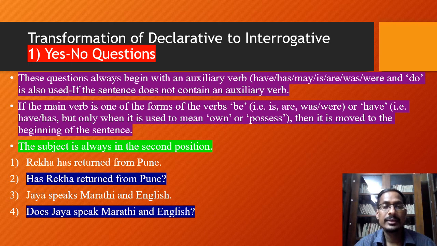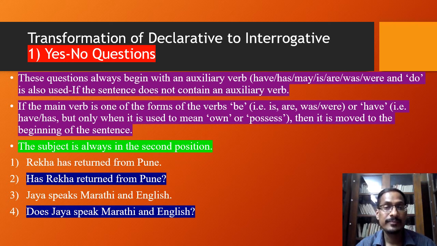Now if you see this sentence, it is a statement, and it gives us information. Therefore it is a declarative sentence. And if we have to transform it into a yes no question, it should begin with an auxiliary verb.